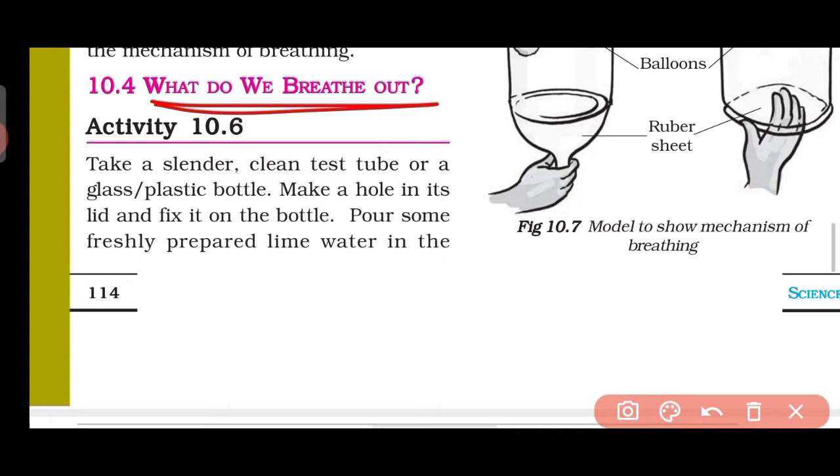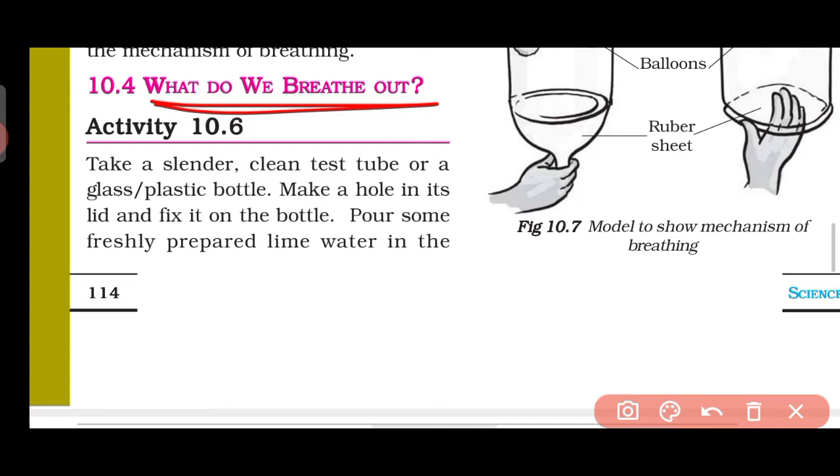So we actually breathe air in, that is a mixture of gases. So now we are going to study what we breathe out. We know that carbon dioxide is generated by the respiration process. So we should breathe out carbon dioxide, that is natural. But do we actually breathe out only carbon dioxide, or are there some more gases in there? Let us see. One activity is given over here.